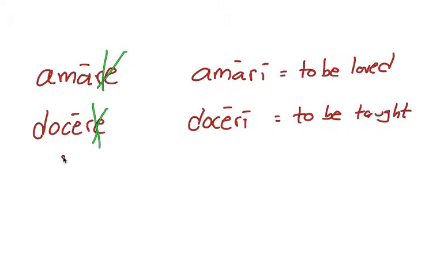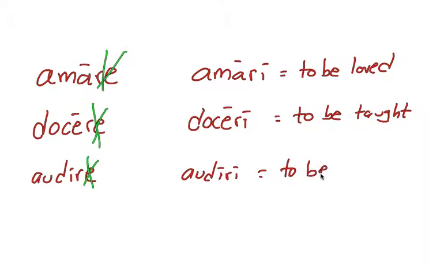Okay, I'm going to skip over third conjugation because, as we know, third conjugation sometimes causes issues and it's not completely like the other conjugations. So we're going to go to fourth conjugation. And so audire ends in ire. Take off the final E and add an I. So audiri, and that would mean to be heard.